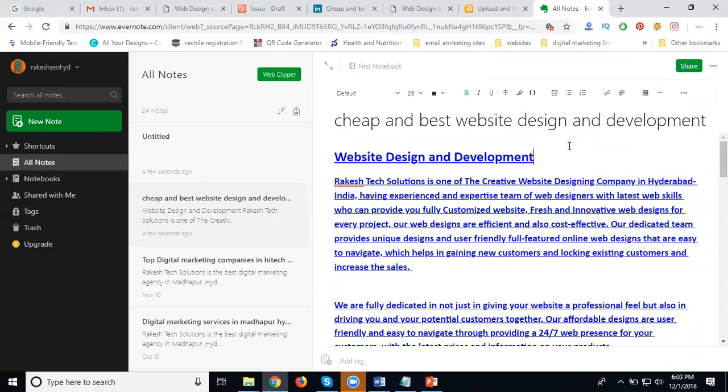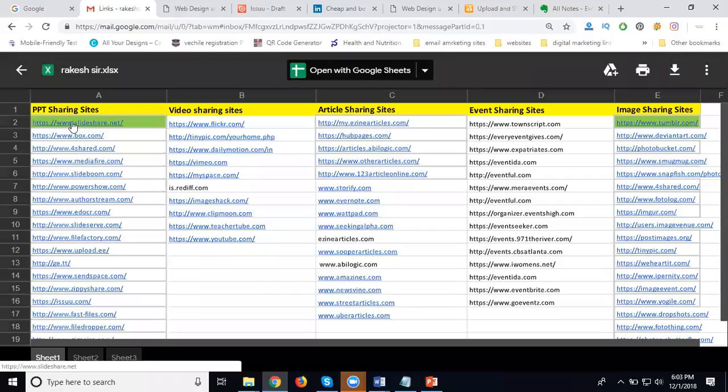Here so many websites are there. Please note down the website names: slideshare.net, box.com, 4shared.com, Mediafire, Site Group, Powers Hub.